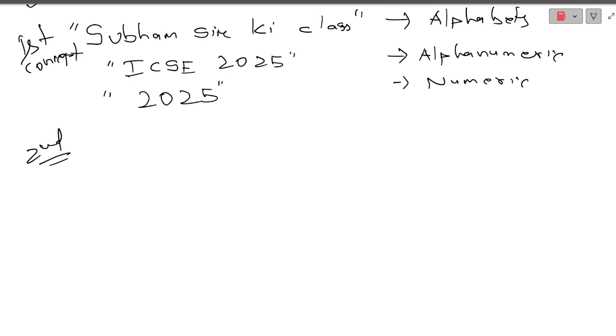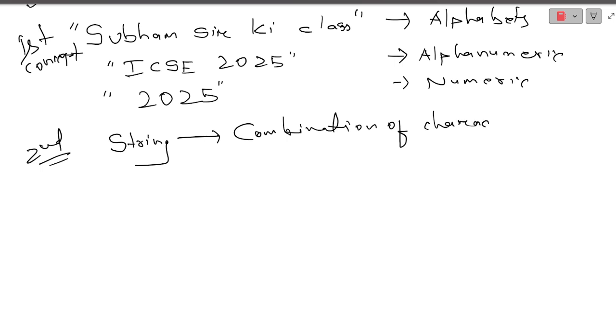how shall we access each character of a string. If you don't know, a string is nothing but a combination of characters. Each character, when they are combined, forms a string. So suppose I am writing crash course. If I am writing crash course, it is in double quote.